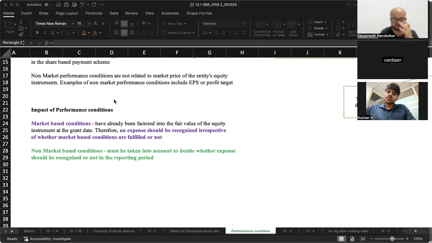So I have a small doubt. Like anything which is attached to the share prices will be treated as market-based condition. Correct. Only share price. There is no other thing considered as market-based. Nothing else. Okay. Thank you. Welcome.